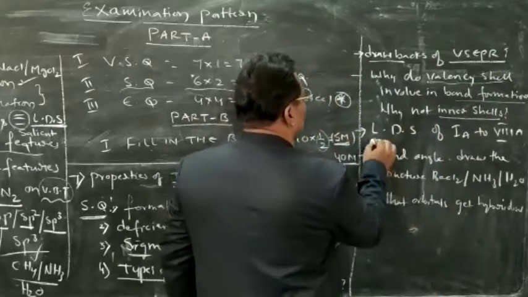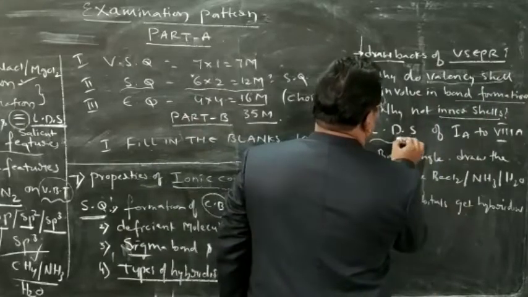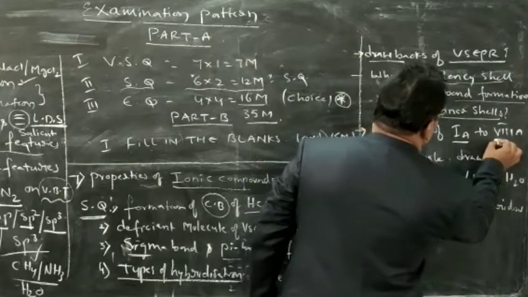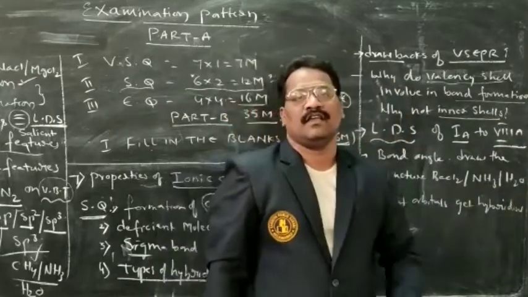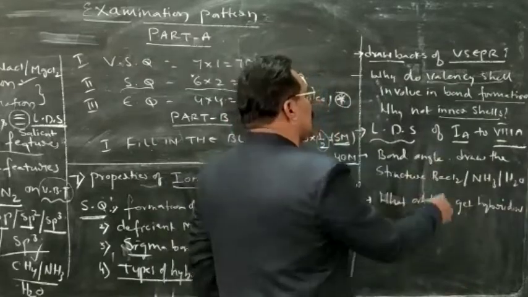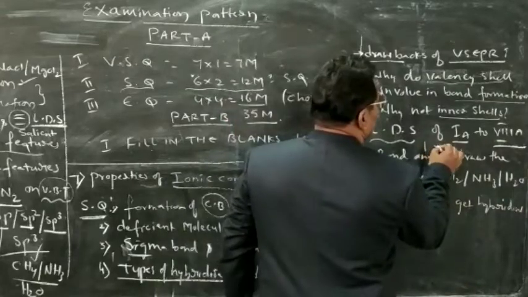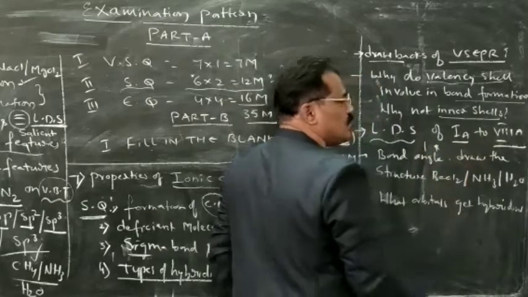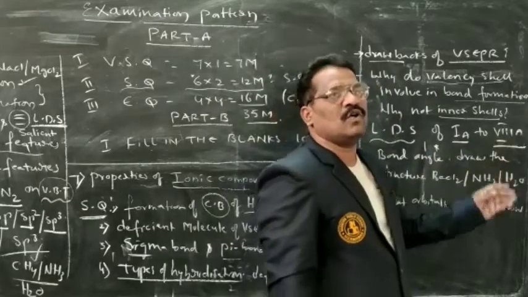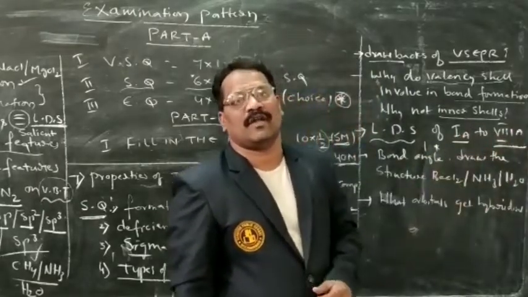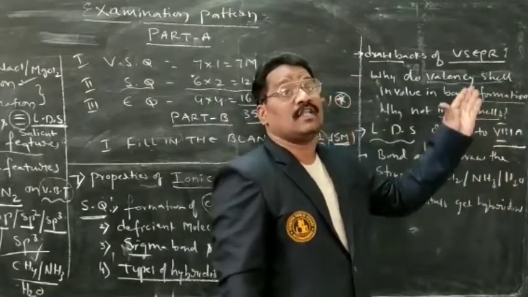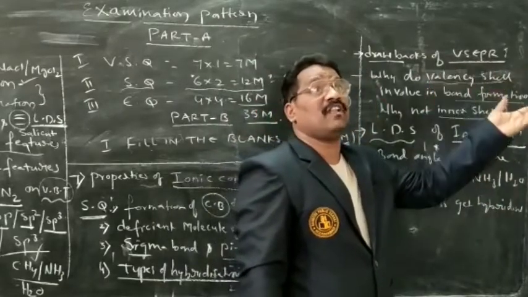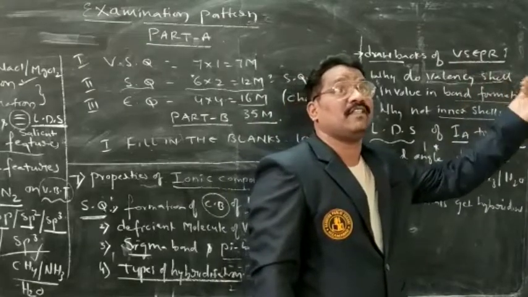And next one is the Lewis dot structure of first A group element to 8 A group elements. Already we have studied this. What is the valency of the first A group element? 1, one electron will be there. What is the valency of the second group element? 2. Third group element? 3. Fourth group element? 4. Fifth, sixth, seventh group elements?